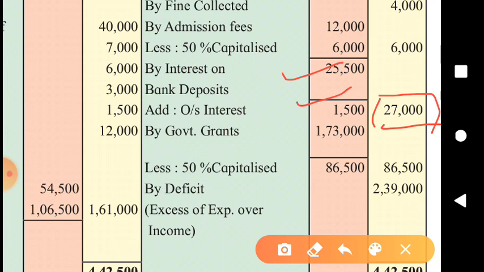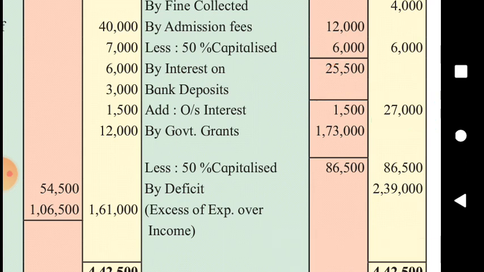This is a hidden adjustment. So total interest on bank deposit will be shown at 27,000, and 1,500, the outstanding interest on bank deposit, will be shown on the asset side. It will be added to the bank deposit. That was the hidden adjustment.